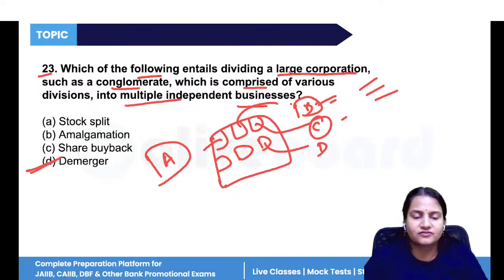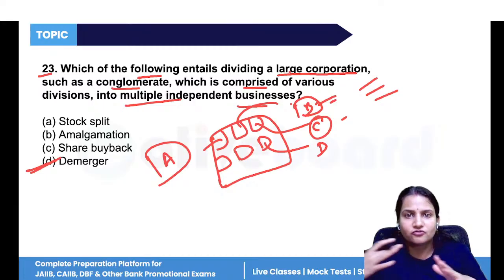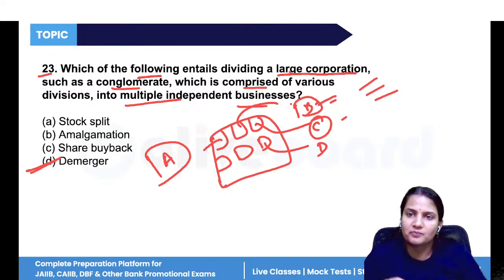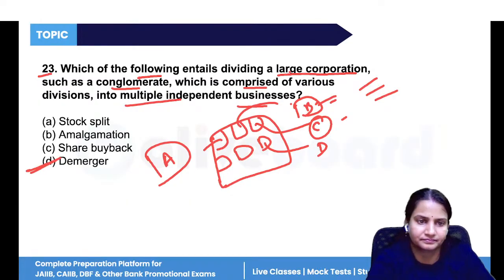So companies split into different units so that each unit can be given more importance and they can manage their business well.